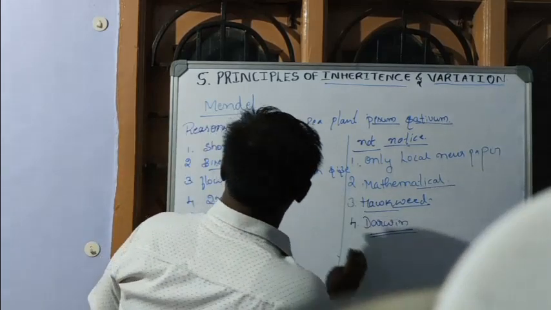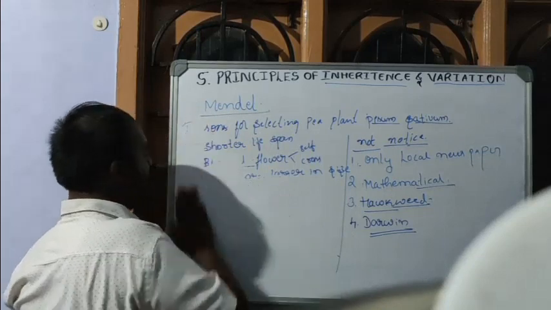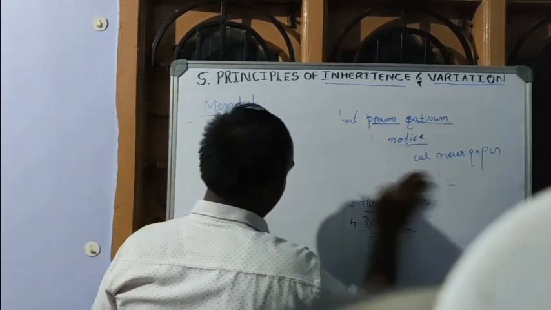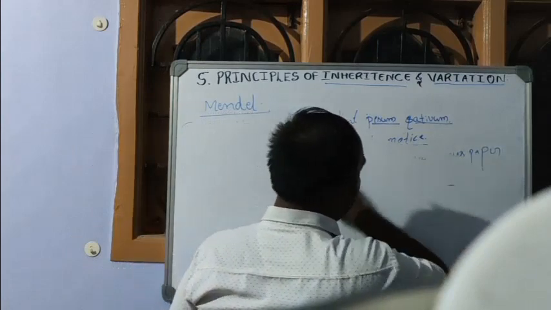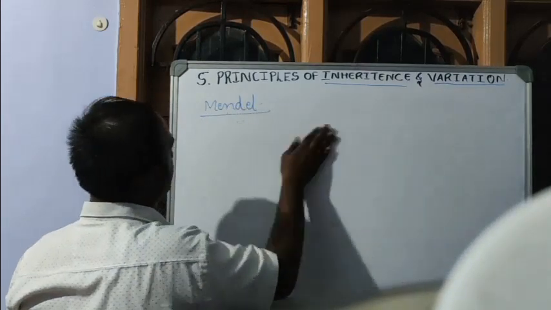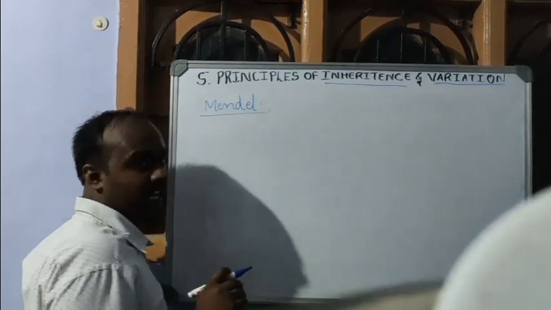After this, we are going to study the contrasting characters that Mendel described. Mendel selected pea plant for his experiments, and he selected 7 characters.